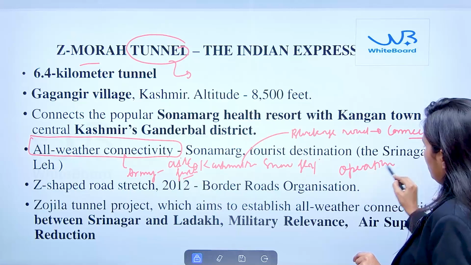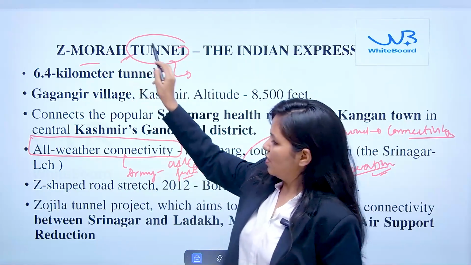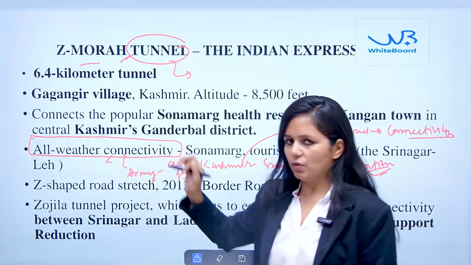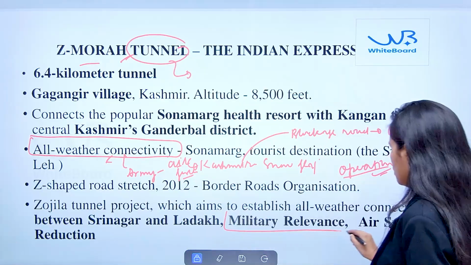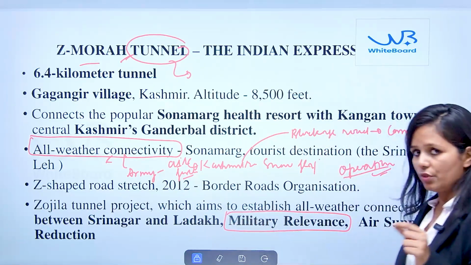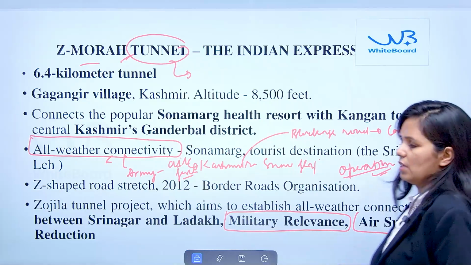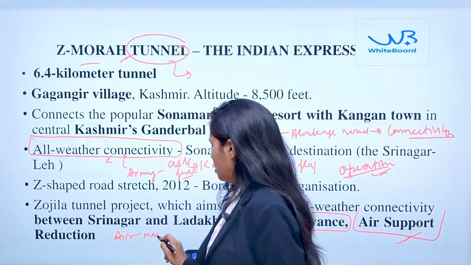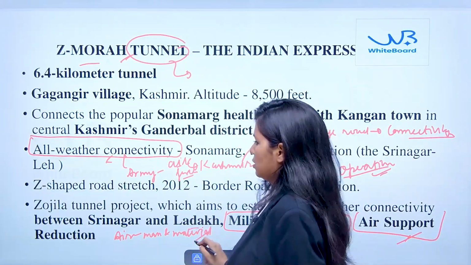So what we have to understand is that the strategic importance of this Z-Morh tunnel is that it will provide all-weather connectivity, which has strong relevance for the military, because it will reduce the dependency on the air force to provide men and material in this region.